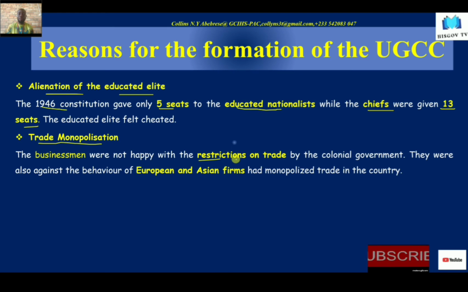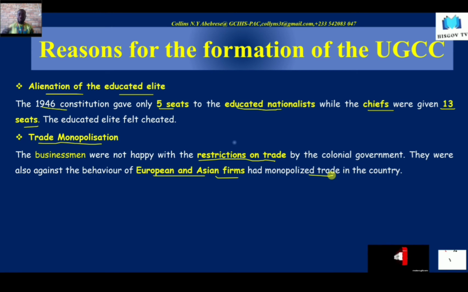So the traders or the businessmen were also involved because they were not happy. The British had placed restrictions on trade, so certain trading practices were restricted to the Europeans. Again, the economy had been monopolized by only European and Asian firms. And interestingly, forestry concessions and even gold concessions were given only to European and Asian firms,